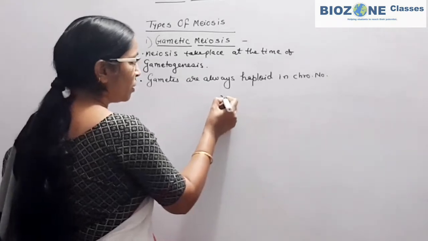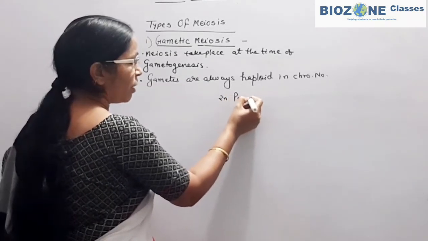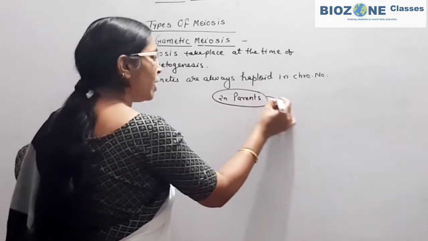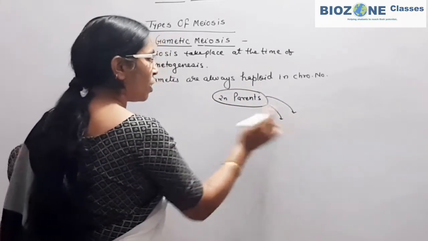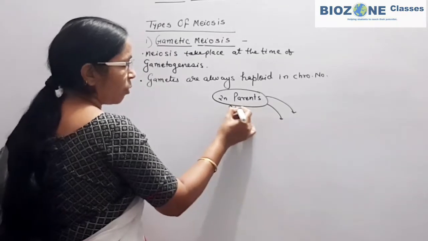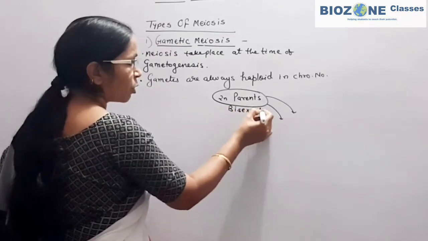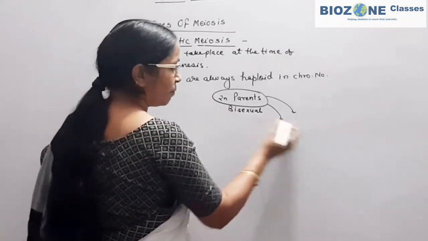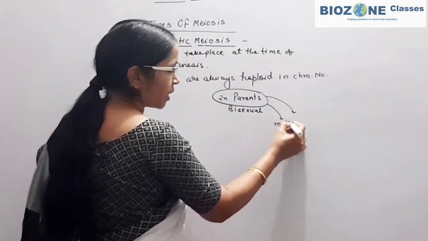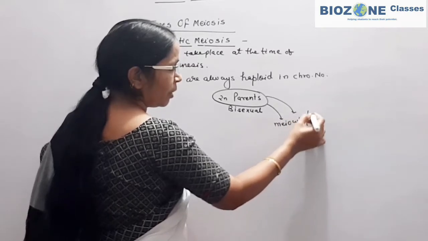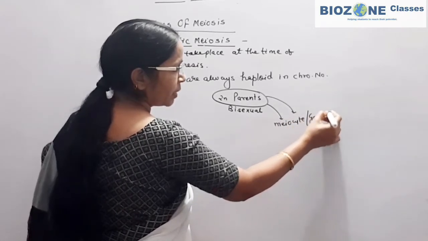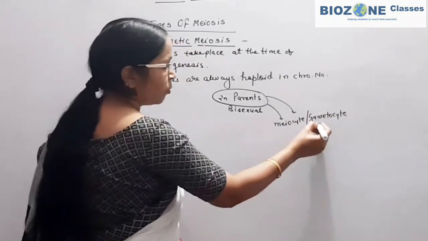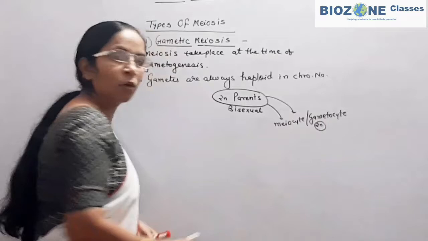Simply you remember, the diploid parent body may be an angiosperm, gymnosperm or any of the animal body. Suppose the parent body is bisexual or hermaphrodite, so both the gametes are formed inside the same parent, and at that time the meiocyte cells or gametocyte cells are present, meaning the diploid cells which undergo meiosis division.